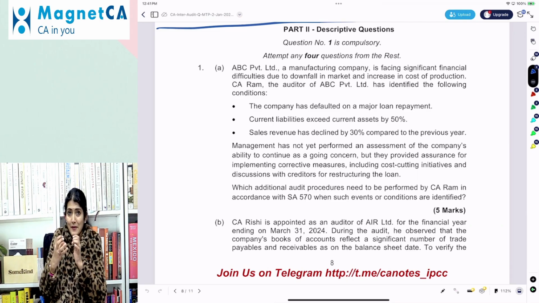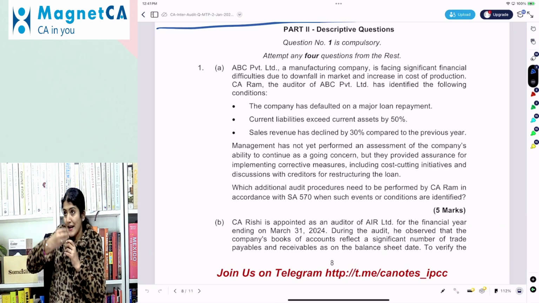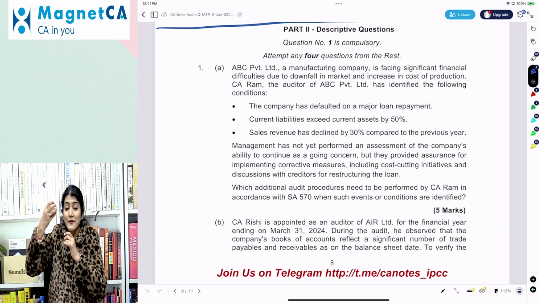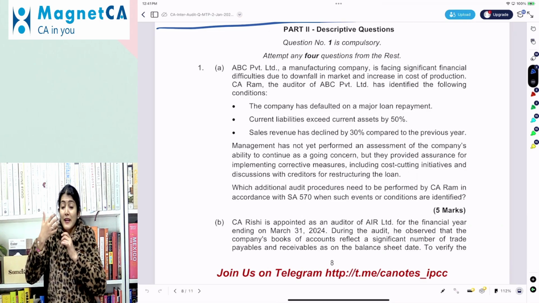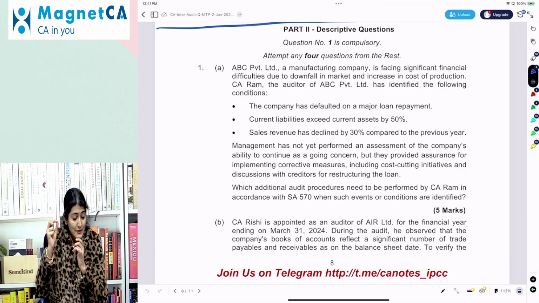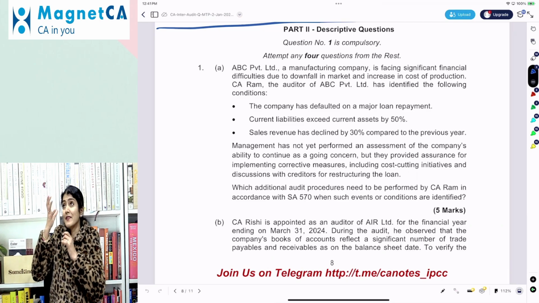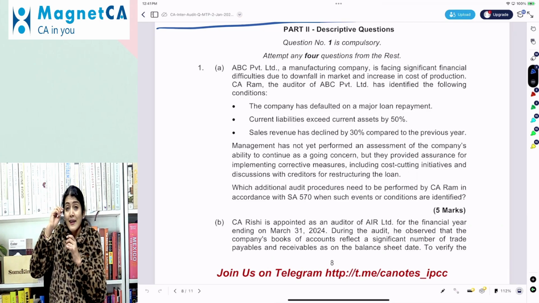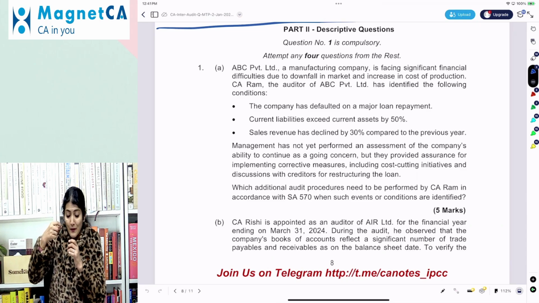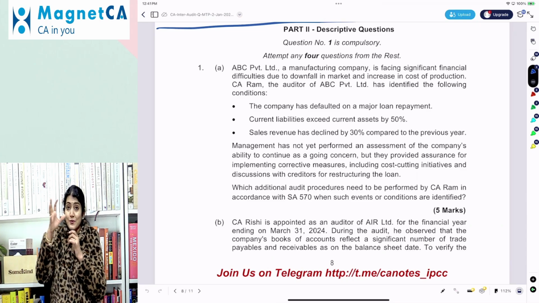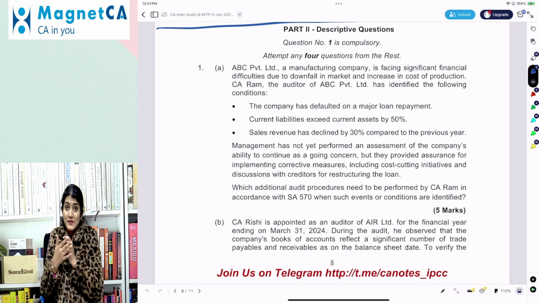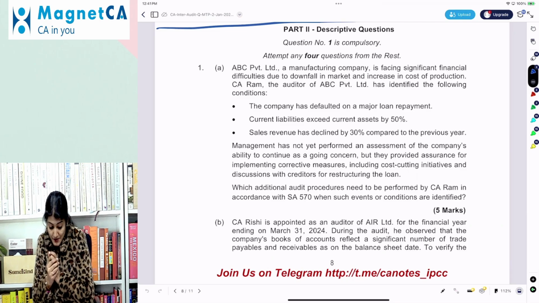But now, on a random basis, like a jackpot, when questions from different chapters and different concepts come in front of you, are the right points in the answers and the right format of the answer clicking to you? One of the best ways to check that is to solve these MTPs and the previous exam questions.